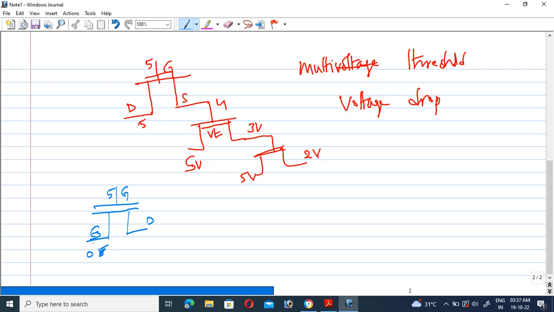The gate voltage is greater than the source voltage, so the nMOS transistor is on, and obviously the output is equal to 0 volts after a certain time. That means this nMOS transistor produces the 0 output without any degradation. We don't require any threshold drop here, because the input is directly passing through. After a certain period of time, the output is going to be 0. So that is the condition, right? That is why the nMOS transistor produces a degraded high output.